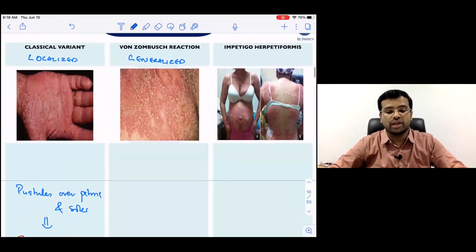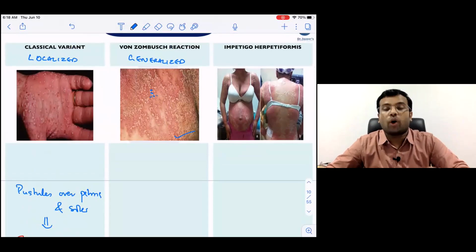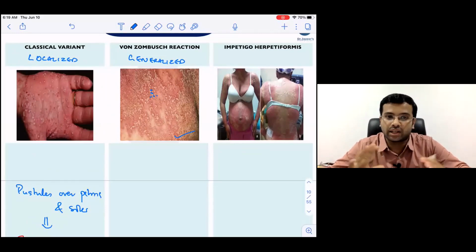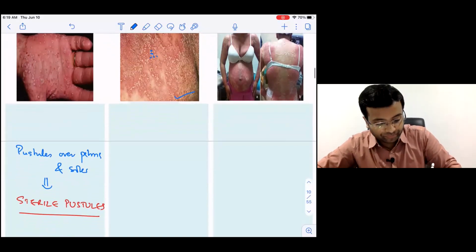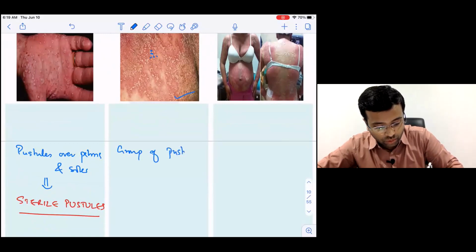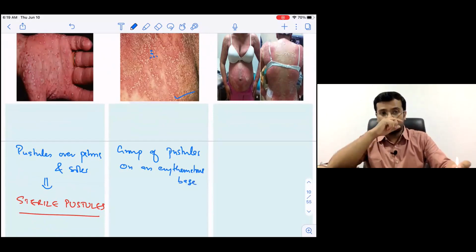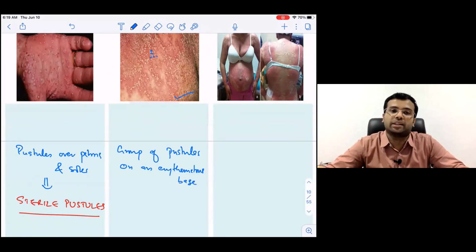Now, what if these kinds of pustules become generalized throughout the body? You'll be able to see an image like this, where multiple pustules are seen on an erythematous base. So please write down what is the presentation of the generalized version of pustular psoriasis. You will be able to see a group of pustules on an erythematous base.